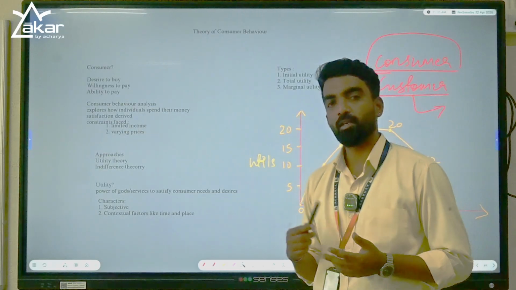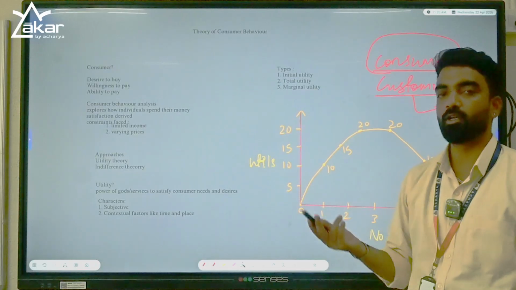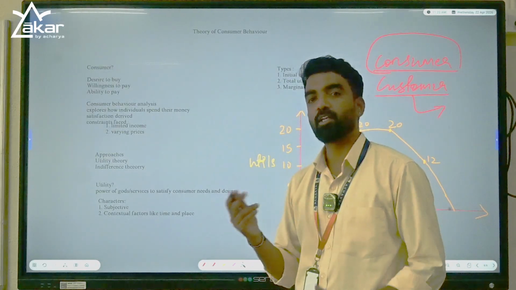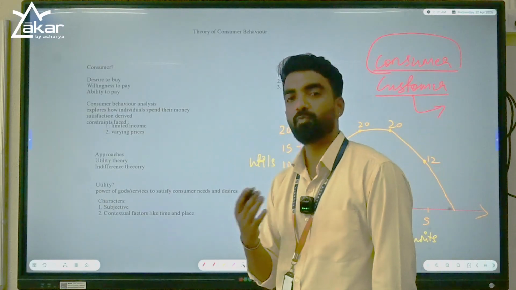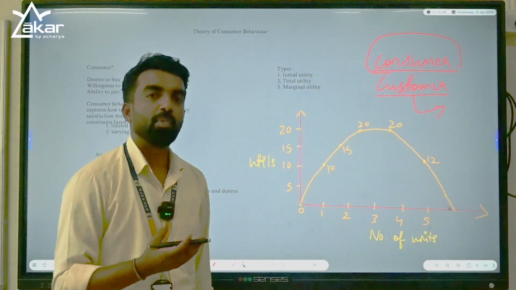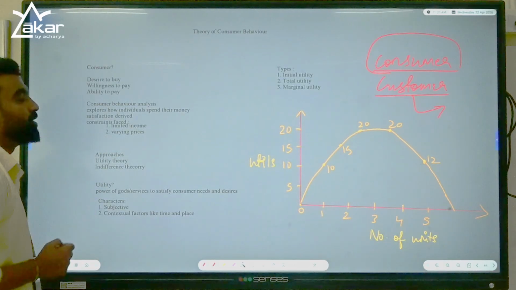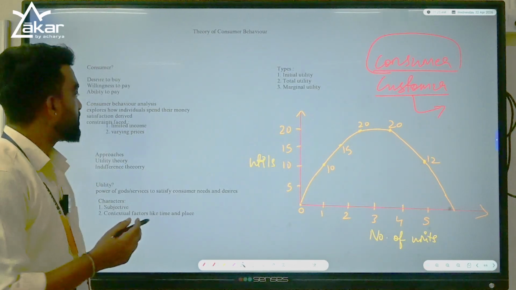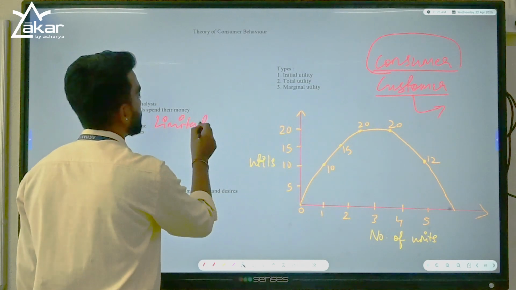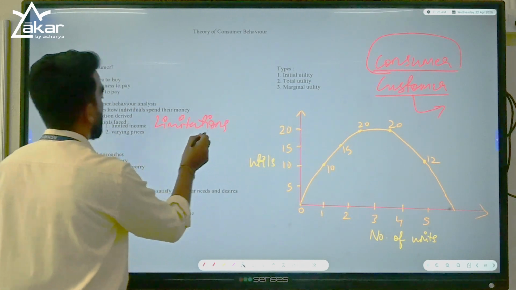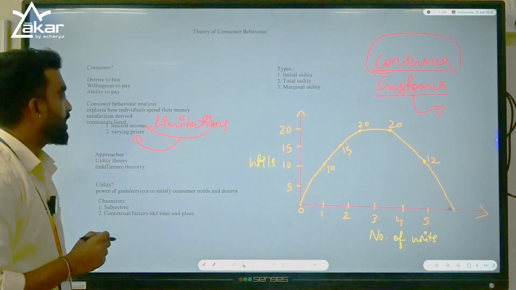For what? Then you have to attend the exam, from that you will get marks, from that you will gain a seat in your desired college. Ultimately you are seeking satisfaction, which you want to derive from all the purchases you make, goods or services, right? And we have two constraints. Constraints is nothing but limitations. Which are these? Those are limited income and varying prices of goods and services, right?